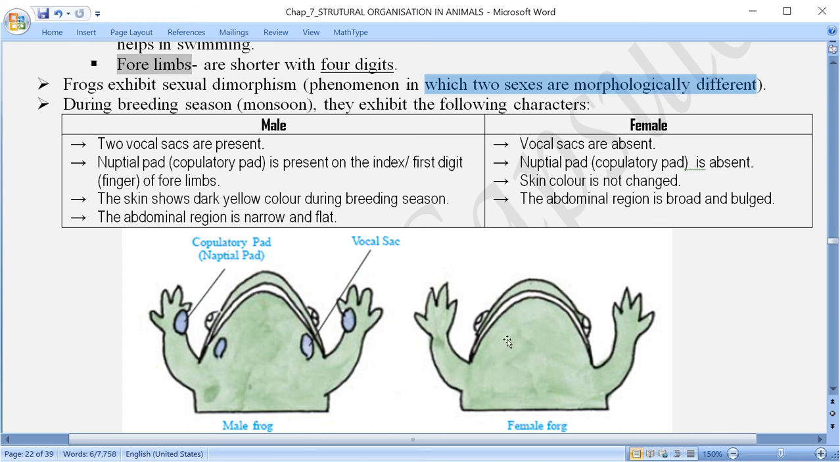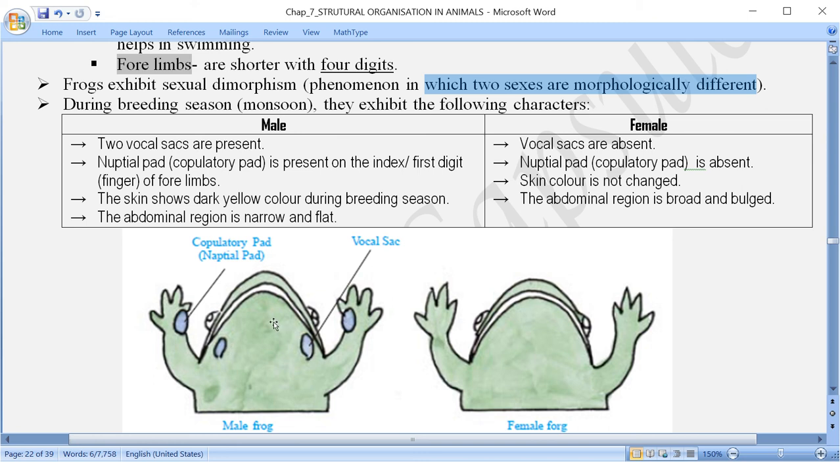But it is not that the females cannot make noise. The noise over here is called the croaking sound, C-R-O-A-K. The croaking sound made by the female is very low. Whereas when we talk about the male, the male can produce a louder sound with the help of this vocal sac, which is found on the ventral side. On both sides, a pair of vocal sacs is there.